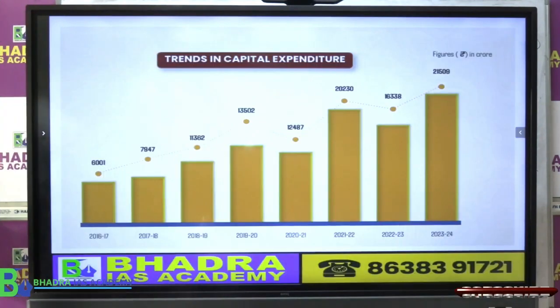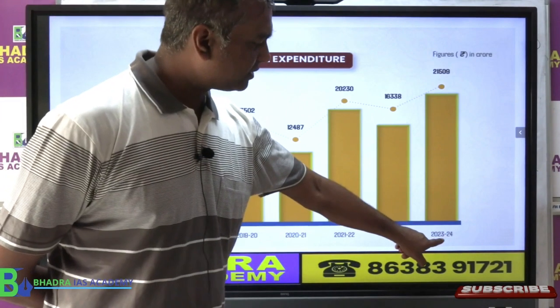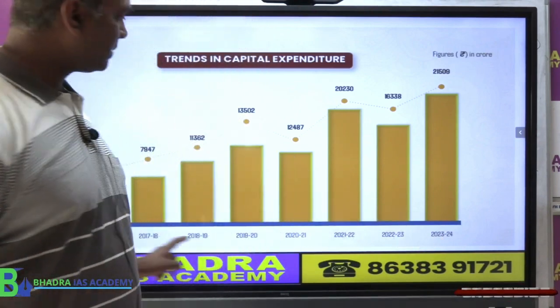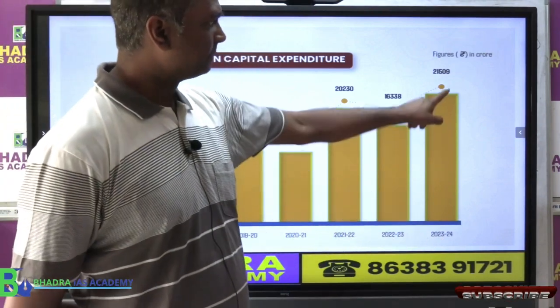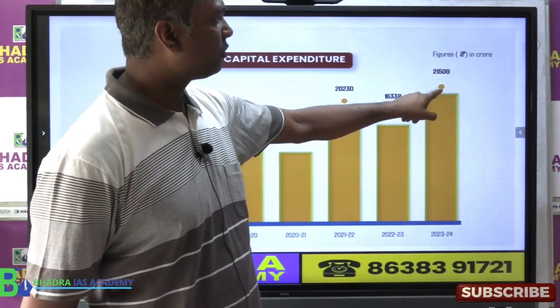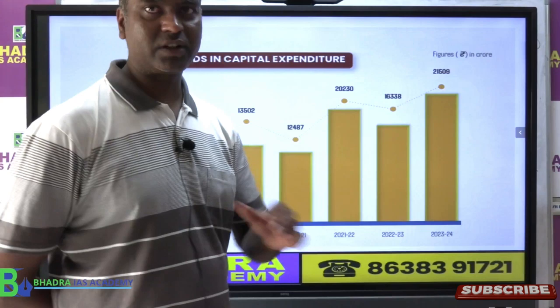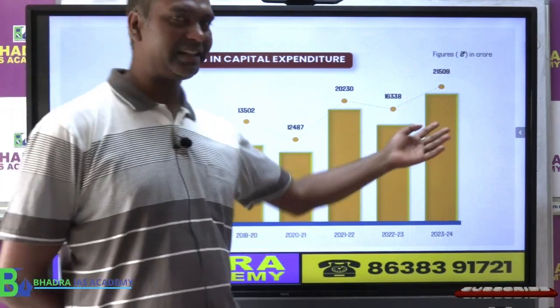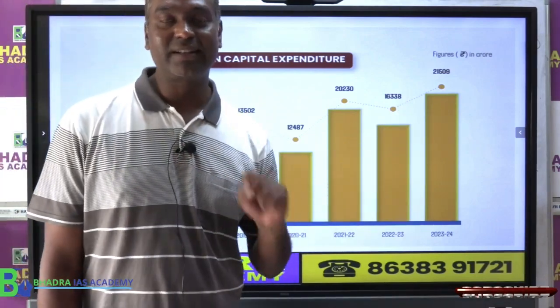So if you look at the budget here, Assam government budget from 2016, you compare to 2023-24, capital expenditure of Assam government is increased. Now they said they are going to spend about 25,000 crore, capital expenditure. I mean, it's a good thing. It is a good sign.